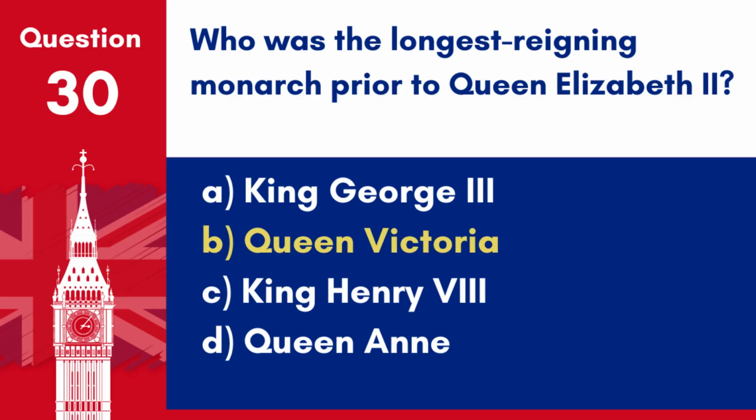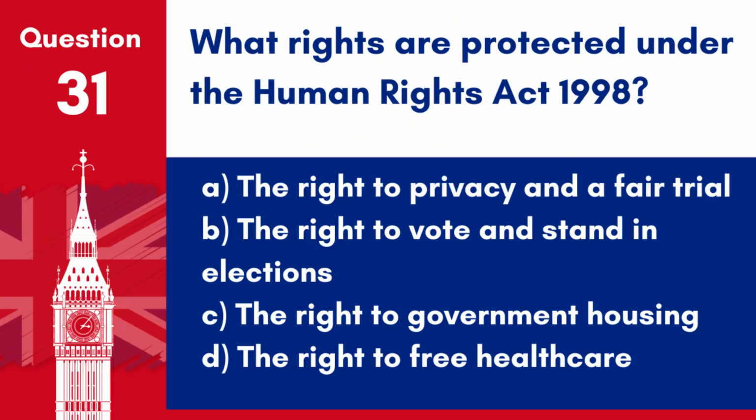Answer B. Queen Victoria. Prior to Queen Elizabeth II, Queen Victoria was the longest reigning monarch, serving from 1837 to 1901. Question 31. What rights are protected under the Human Rights Act 1998? A. The right to privacy and a fair trial. B. The right to vote and stand in elections. C. The right to government housing. D. The right to free health care.